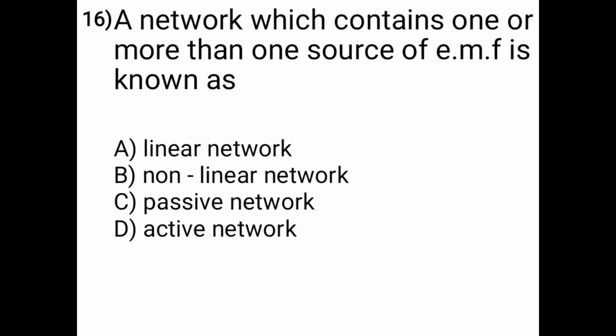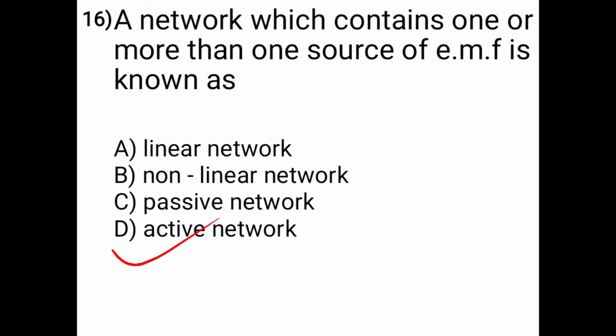Then question number 16 is, a network which contains one or more than one source of EMF is known as. A is linear network, B is non-linear network, C is passive network and D is active network. So our correct answer is option D, active network. Means a network which contains one or more than one source of EMF is known as active network.